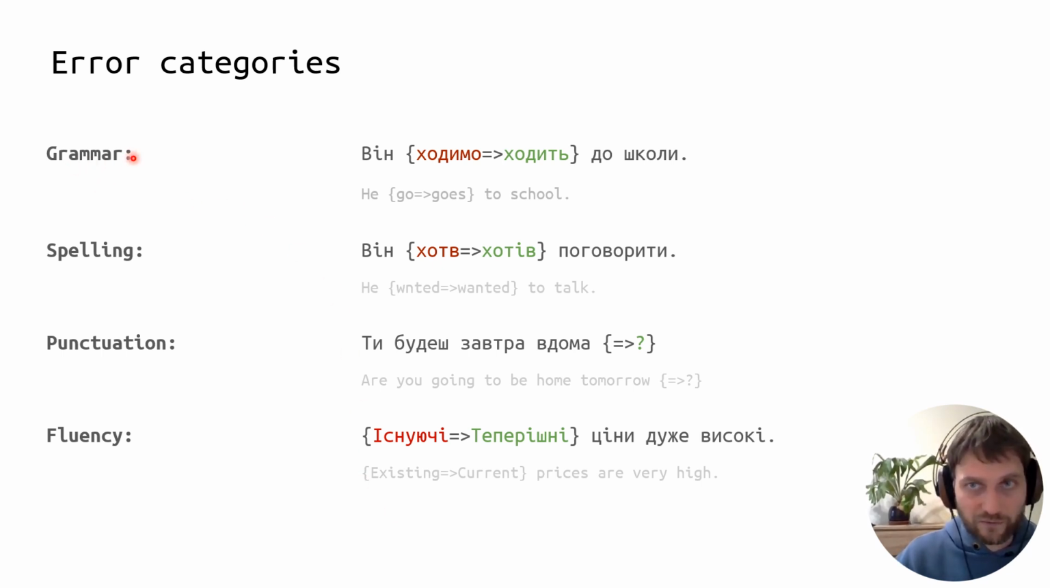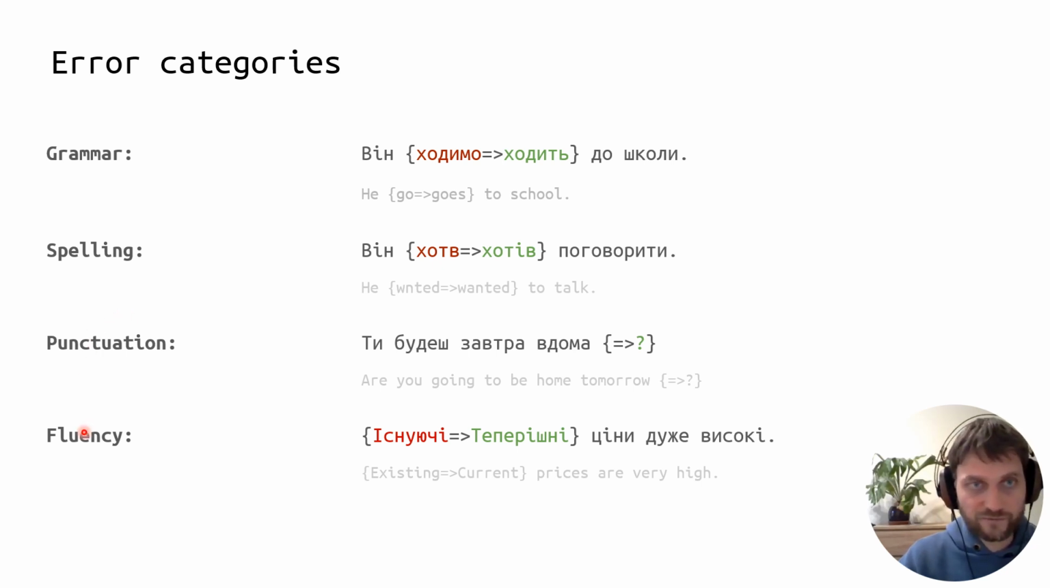Grammar errors include things like incorrect usage of case, gender, number, tense, and other grammatical rules. Spelling errors occur when words are spelled incorrectly. Punctuation covers missing or unnecessary punctuation marks, such as commas, em dashes, or question marks, as in this example. Note that in the Ukrainian language there are more punctuation marks used compared to English, which results in a higher number of punctuation errors in the data.